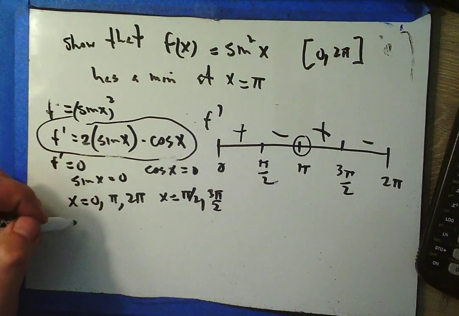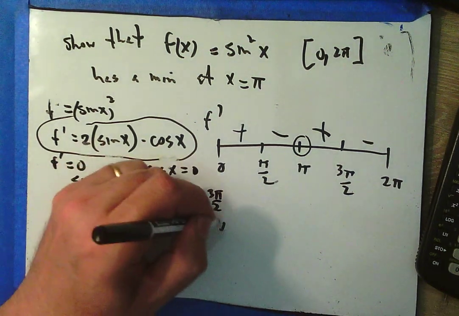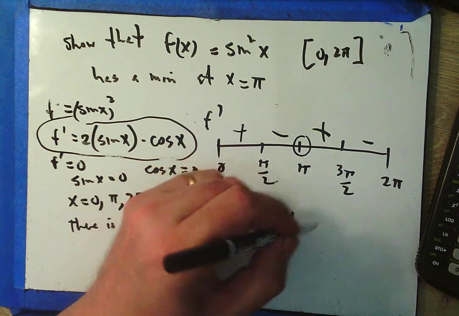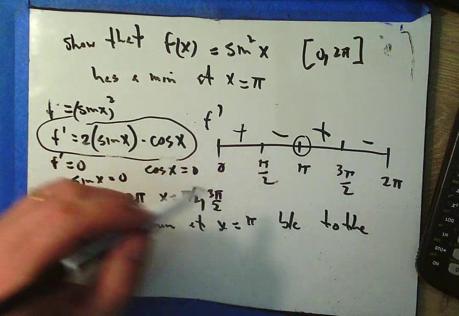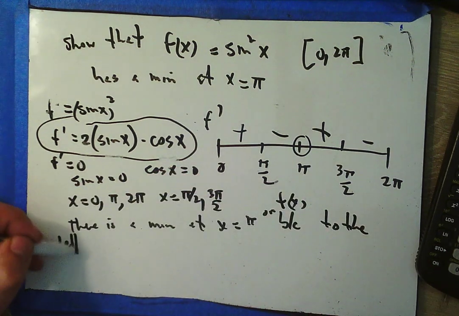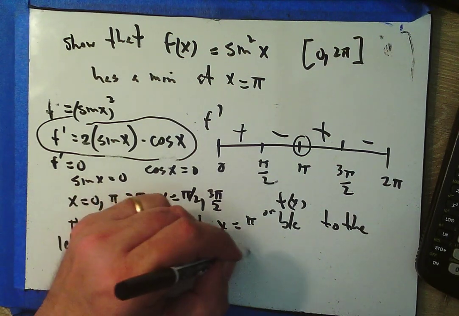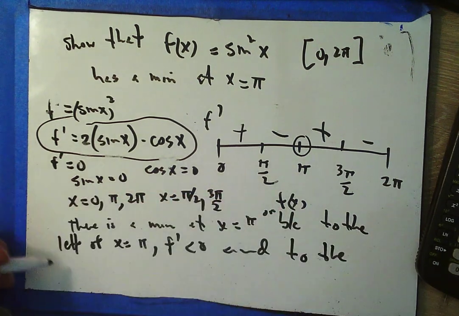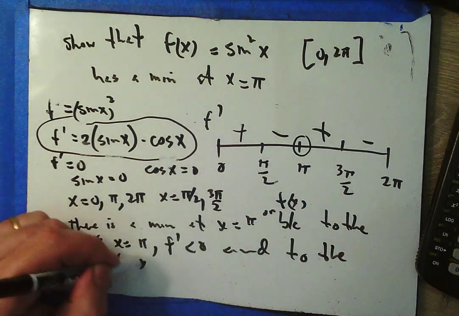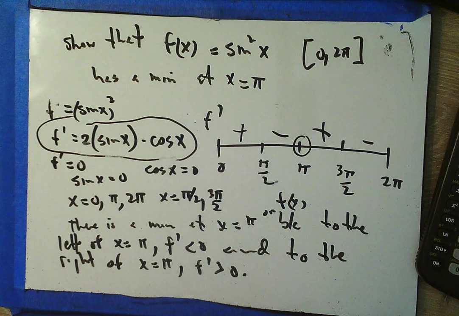And my justification sentence would be: there is a min at x equals pi because to the left of x equals pi, f prime is less than 0, and to the right of x equals pi, f prime is greater than 0. Okie doke. So that's a way we can show that there's a min at x equals pi.